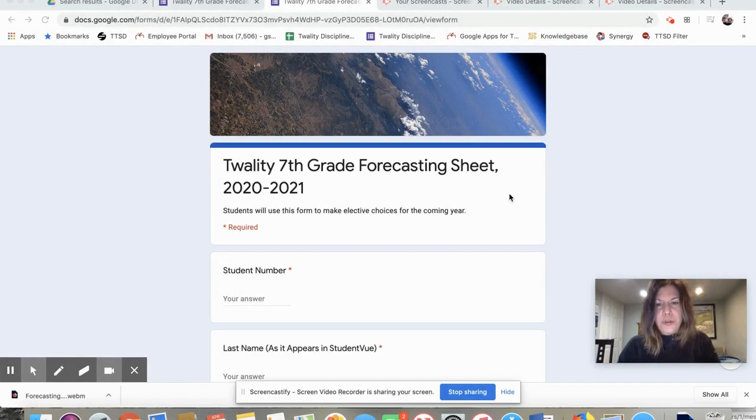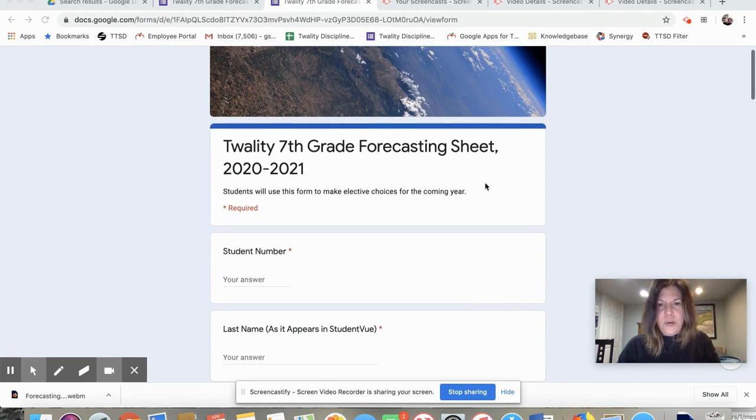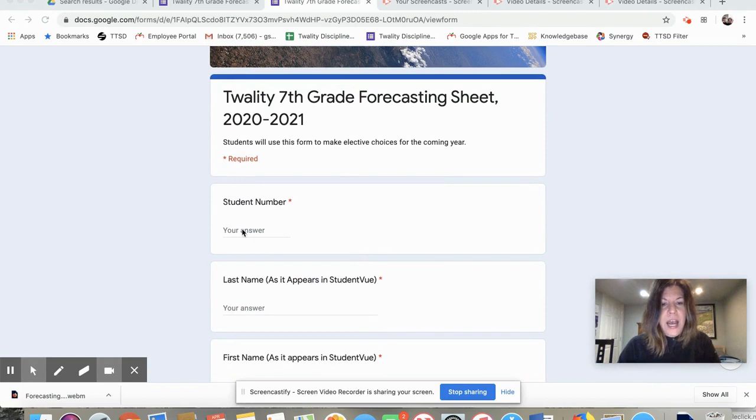Okay, the moment of truth has arrived. I have looked through the Twality elective course guide. I have written down my elective choices, and now it is time to fill out the Google forecasting form and hit the submit button. For the purposes of this tutorial, I am going to use the 7th grade forecasting sheet. Because I've already graduated from 7th grade, I need to make up a student number here, but I want you to use your student ID that is found in your student view account. It's also the number that you'll use when you buy lunch at the cafeteria.